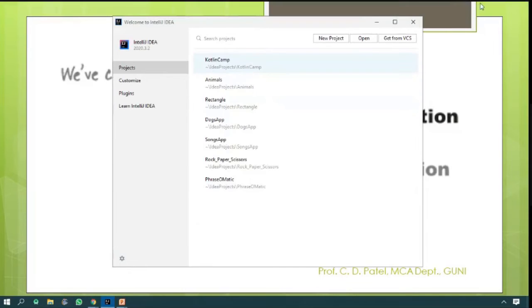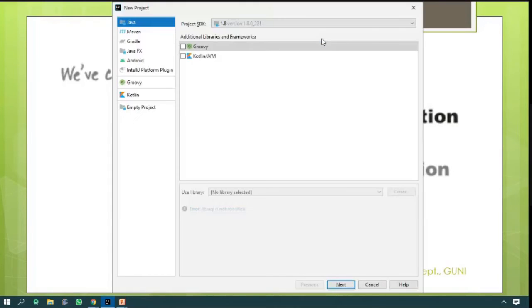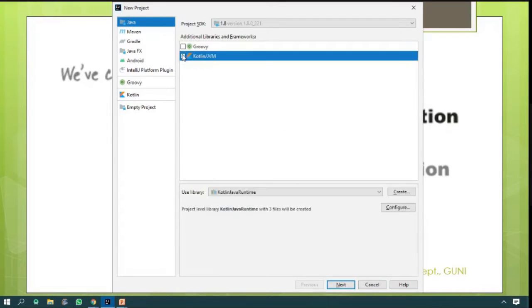Please understand, when you open the 2020.3 IDE, it provides you the first screen like this. Please follow the steps. Just click on New Project. It will show lots of options. Don't go through them, you are beginners. Don't click anywhere else. Just click on Java, just click on Kotlin JVM and click on Next.